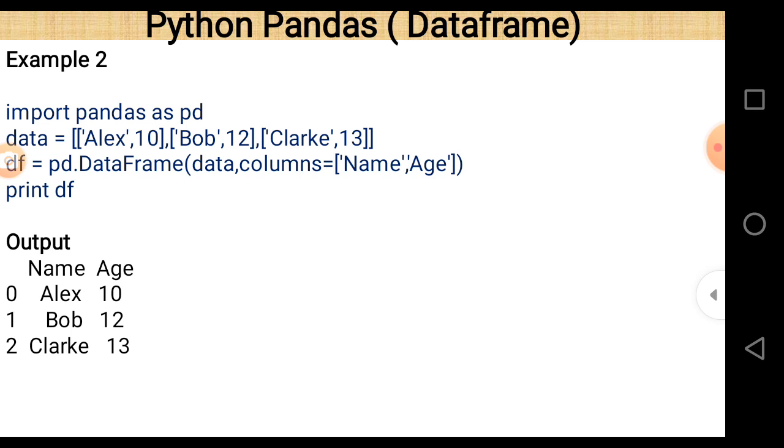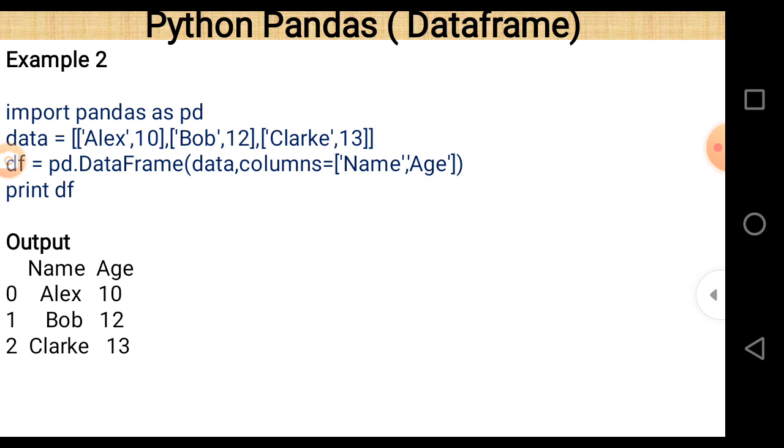The name of the data is data again. And if we want to create column names here, in the last case we didn't pass column names, that's why it started from 0. In this case the column names are Name and Age, and because these are strings, we write them in single quotes.